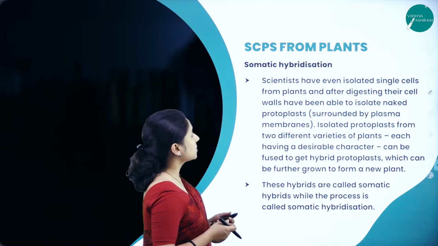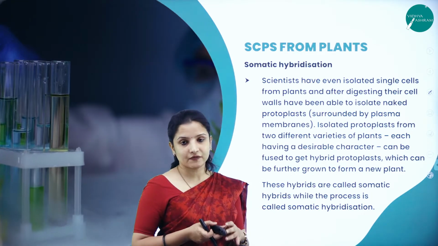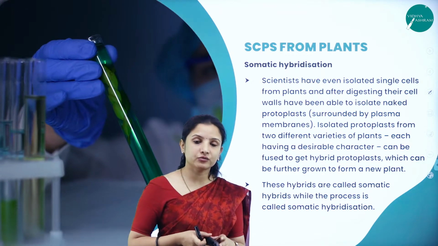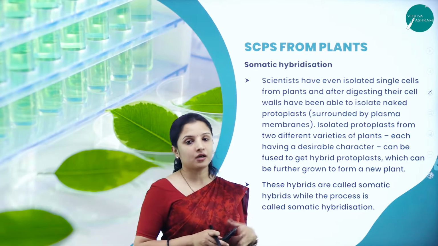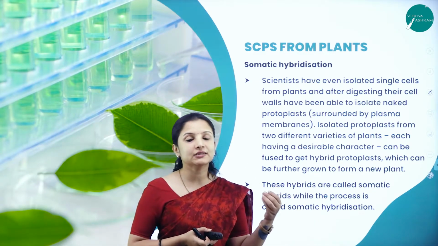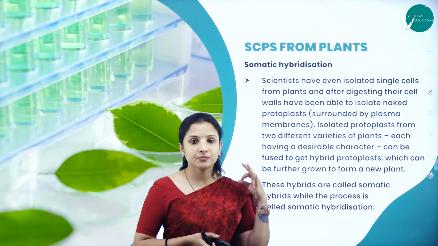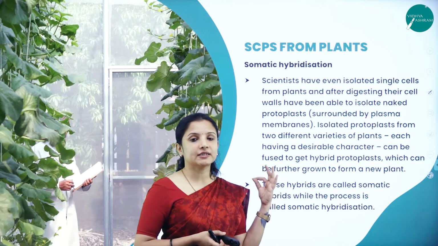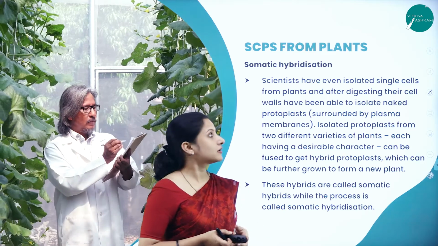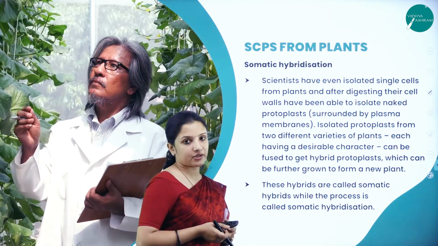Next, talking about the different types of single cell proteins that can be generated from plants. This method of tissue culture can also be used to culture plants which are a good source of single cell proteins. So far we studied single cell proteins in microbes such as cyanobacteria, one of the bacteria we took as an example, and also in mushroom, which belongs to fungi. So here, what is somatic hybridization?